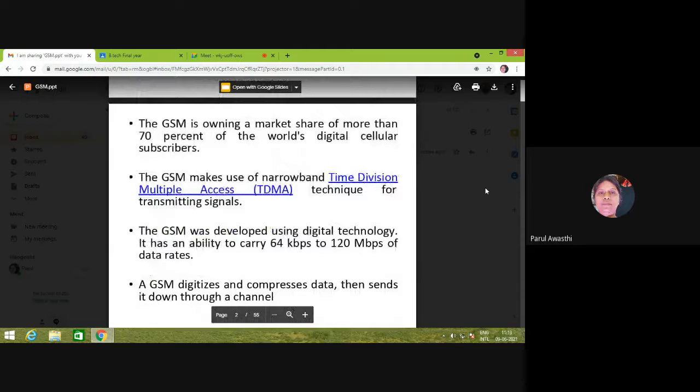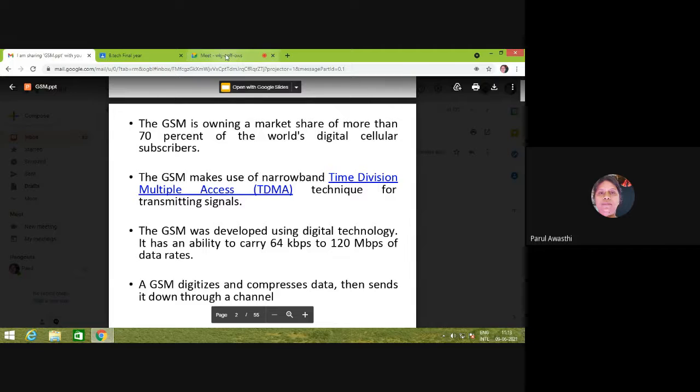It uses narrowband time division multiple access technique for transmitting signals. Narrowband time division multiple access means whatever the bandwidth is given to the service provider, it is subdivided into sub-bands called narrowbands, and there is frequency hopping between frequencies, right? In different time slots. So suppose a mobile subscriber is transmitting its data at F1 frequency from 0 to T1 time duration, then it will transfer the data at frequency F2 from T1 to T2.